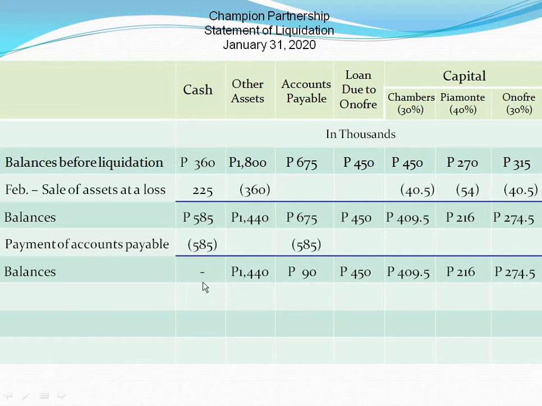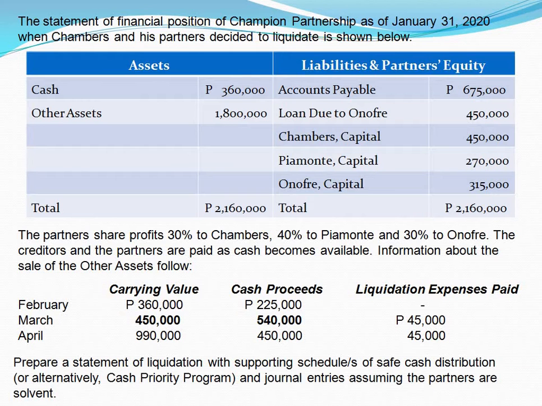Notice there is zero balance already in the cash account of the partnership. To have cash again, some more of the other assets will have to be sold. And that happened again the following month of March. 450,000 pesos worth of other assets were sold for 540,000. Was there a gain or a loss? Gain this time because the cash received exceeds the carrying value of the asset sold.